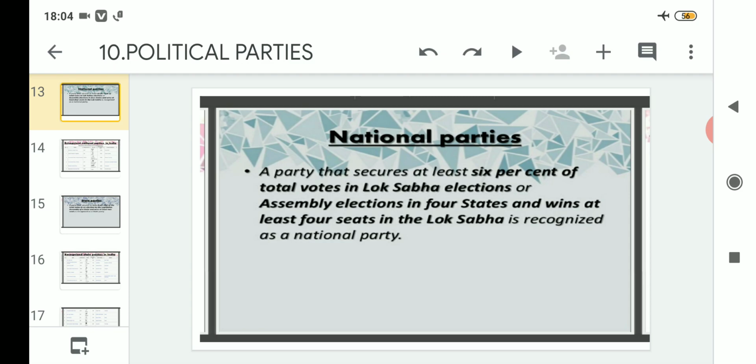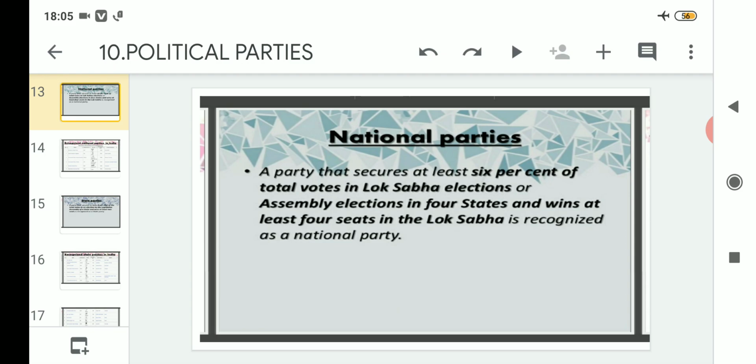when we can call a party a national party, there are three conditions. A party can be called a national party out of the three conditions. Number one condition is that the party should secure at least 6% of the total votes in Lok Sabha elections. That means out of 543 seats, that particular party should at least win, securing means winning, 6% of 543. This is the first condition to be termed a national party.